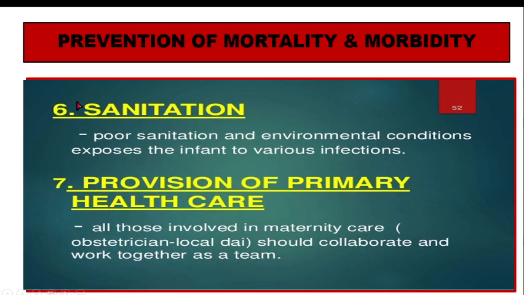Next is sanitation. We know that sanitation goes hand in hand with infection. Poor sanitation and environmental conditions expose the child to various infections, so this has to be managed. Good WASH activities which we discussed earlier have to be practiced. Then provision of primary health care. Good maternity care, and for that we coordinate with local DAIs so that they can collaborate and work as a team, so that whenever the child is born, the child will be healthy.